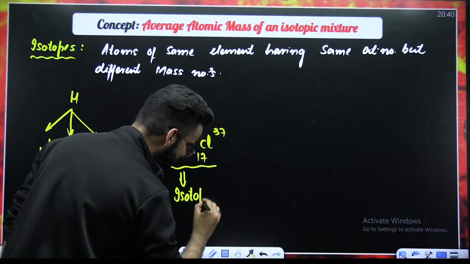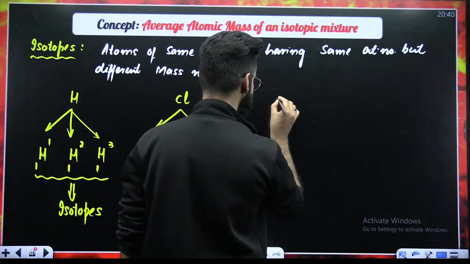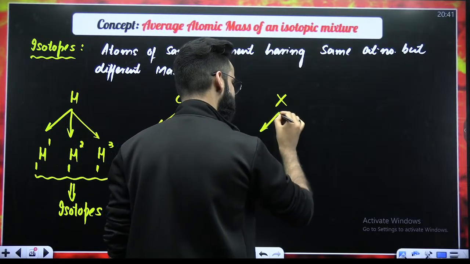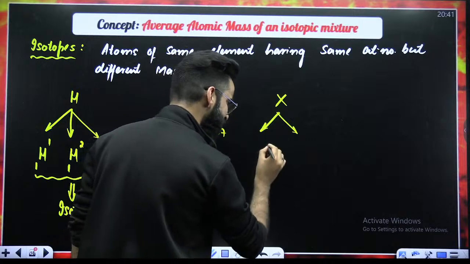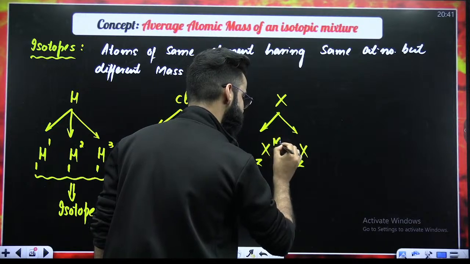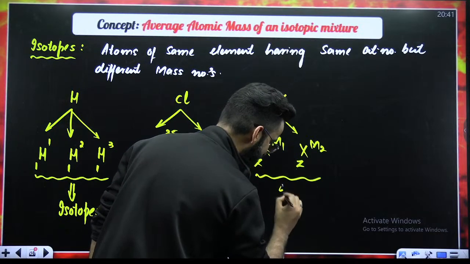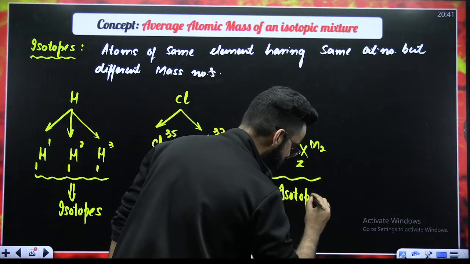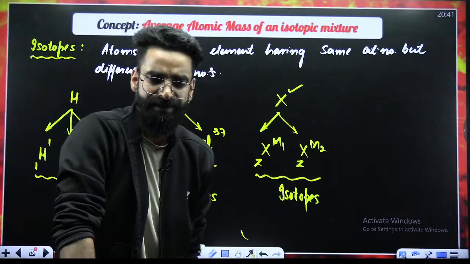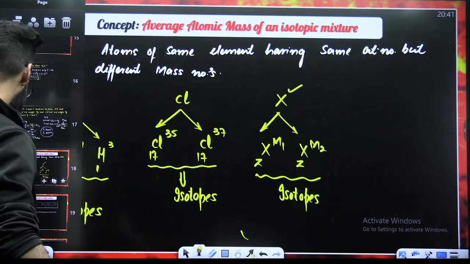In general, let's say you've got the element X, with two atoms which have the same atomic number but different atomic masses, M1 and M2. I'll call them the isotopes of X. Isotopes are the atoms of the same element having the same atomic number but different atomic masses.